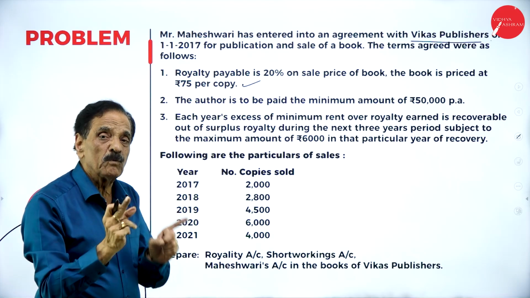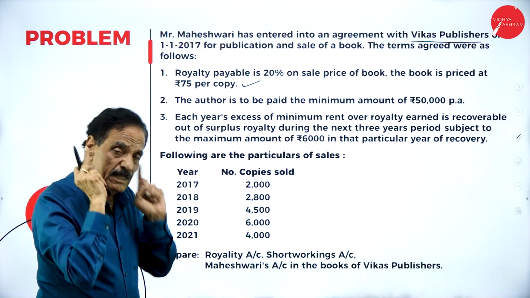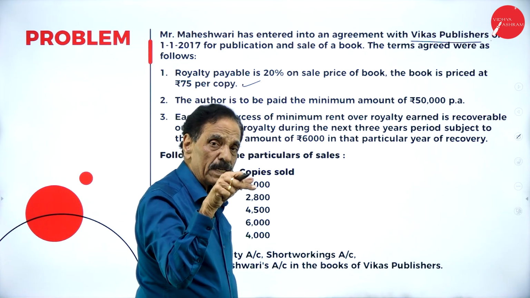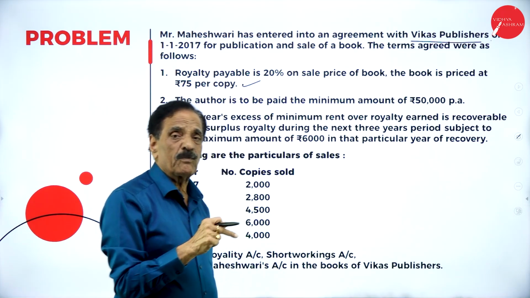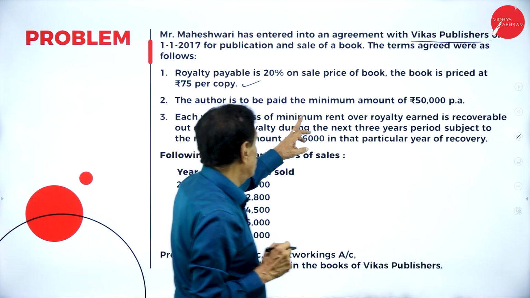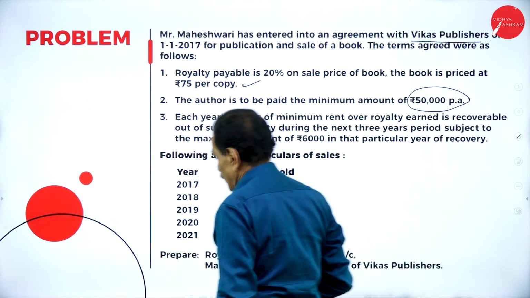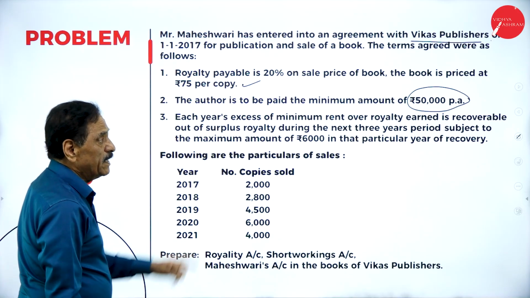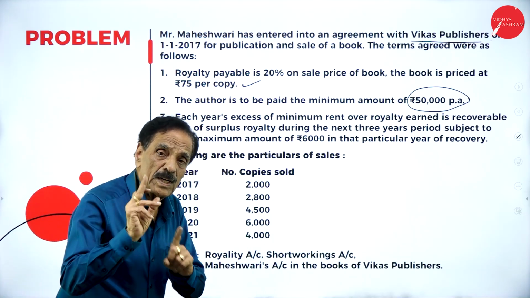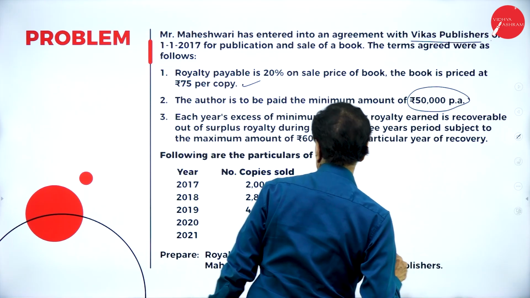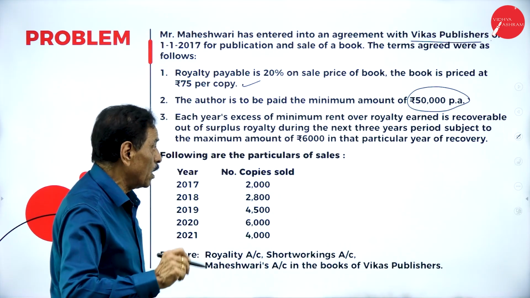So here one book costs 75 rupees. The lessee will pay the owner only 20% of the number of copies sold. The author is to be paid a minimum rent of rupees 50,000 per annum. If the royalty is less, he will get how much money? 50,000 every year. Each year excess of minimum rent over the royalty earned is recoverable out of the surplus royalty of the next 3 years.